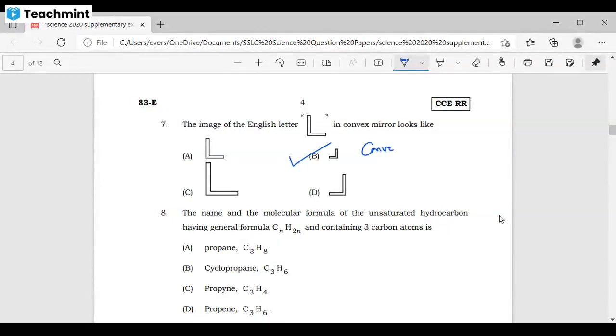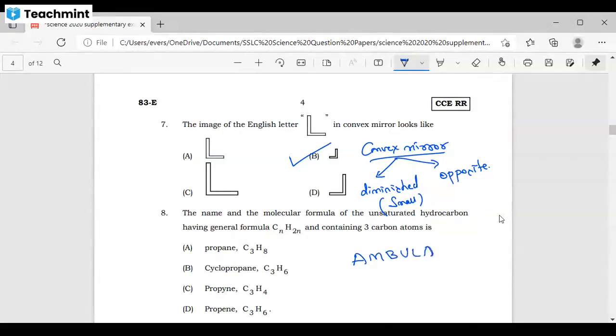In a convex mirror, two things will happen. The first thing is the object will get diminished. Diminished means small in size. The object becomes small, and also the image will be opposite to the object. So even you may have seen the ambulance letter is like this, but in the front side they will write in the opposite direction, like this. Correct?